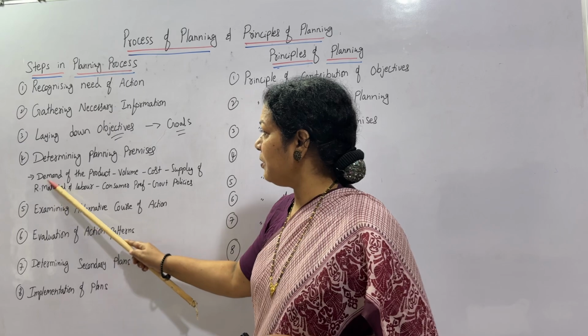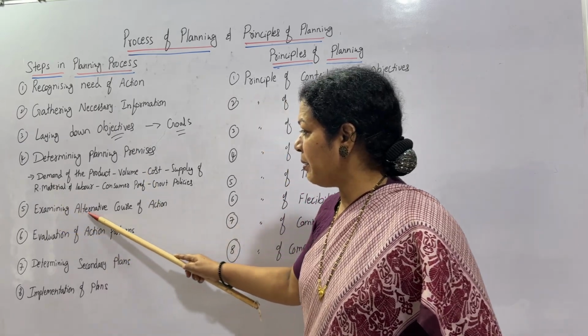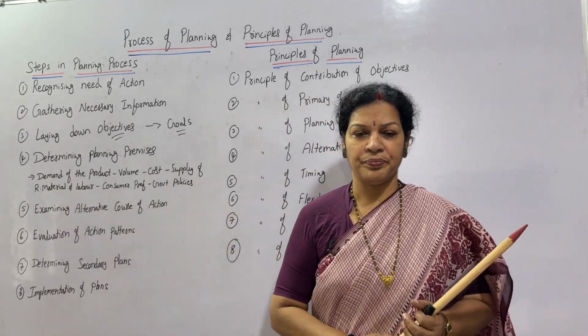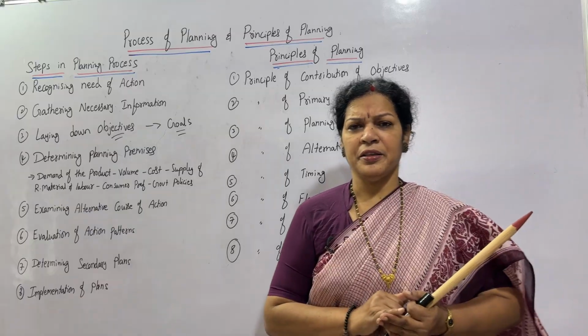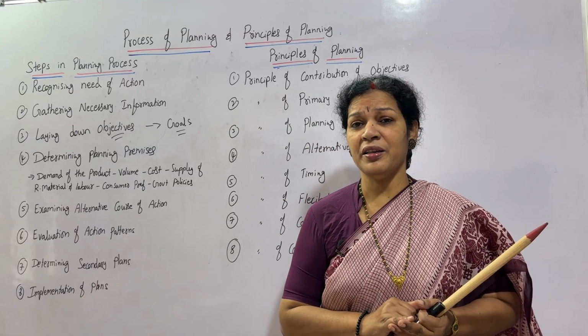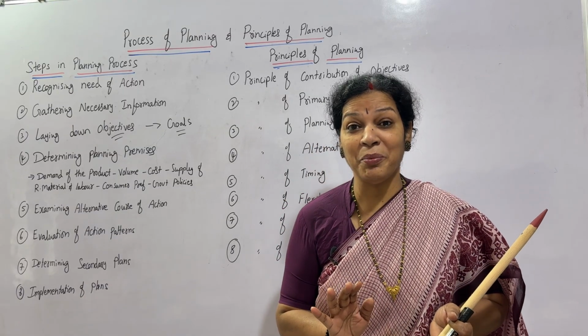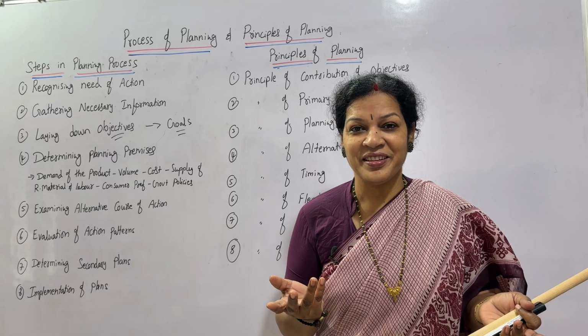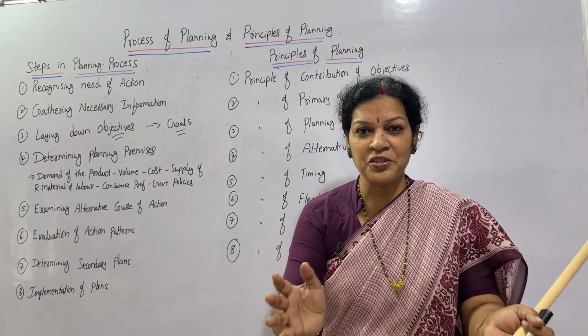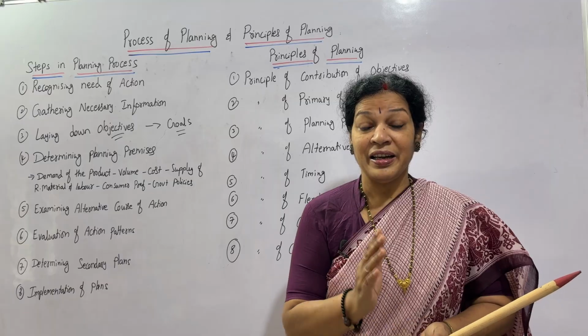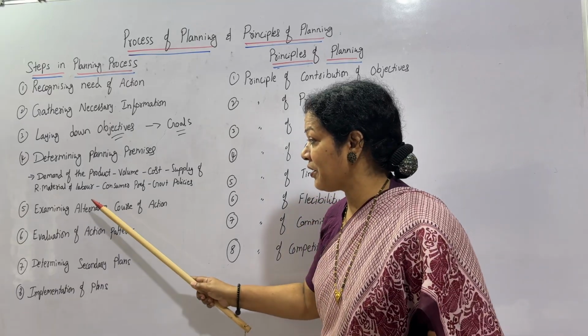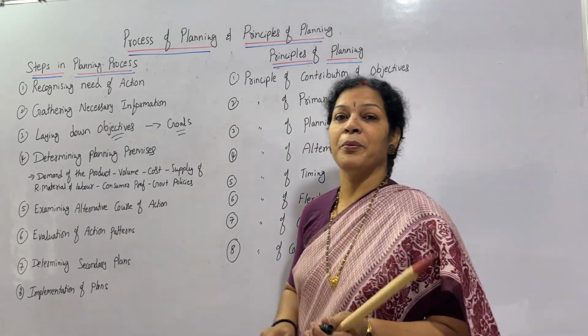Next process, examining alternative courses of action. If plan A is not going to work out, then you know there is plan B. If plan B is also not working in this situation, then plan C. Like that, alternative courses of action, go for different plans.